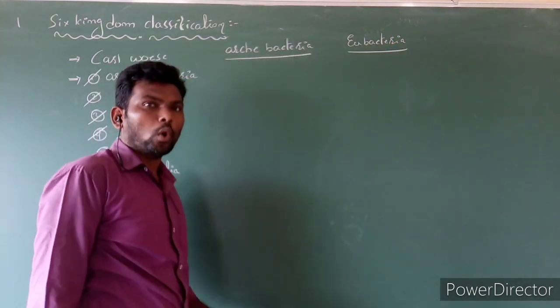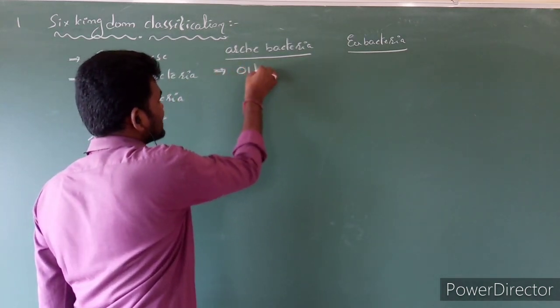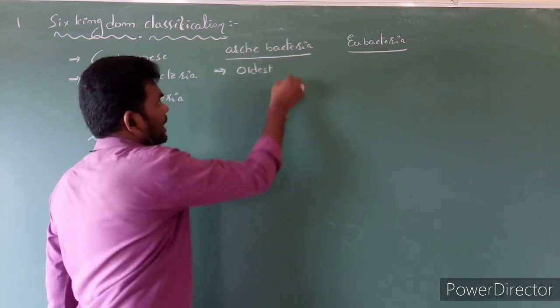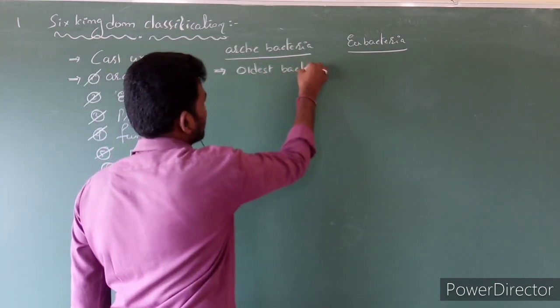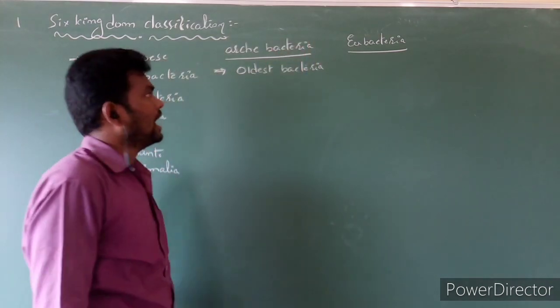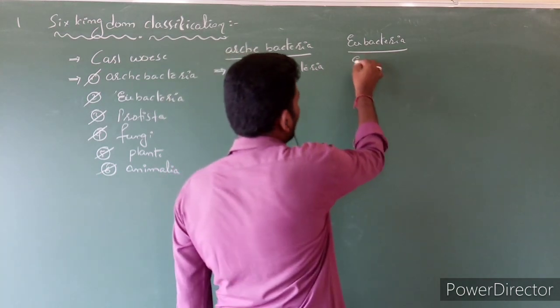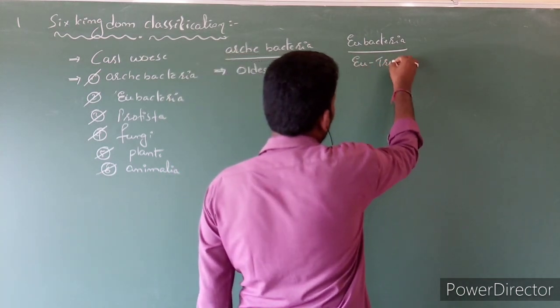Archae means older, so this category is the oldest bacteria. The oldest bacteria are grouped in Archaebacteria. And here Eu means true bacteria.